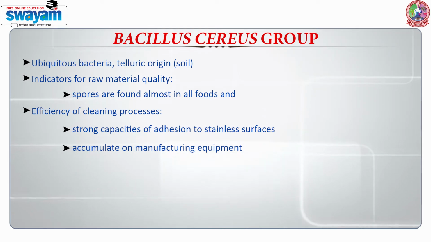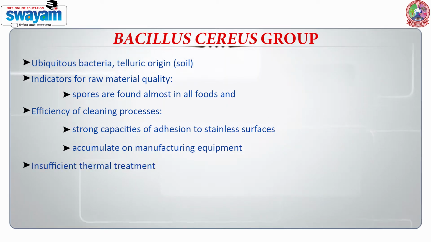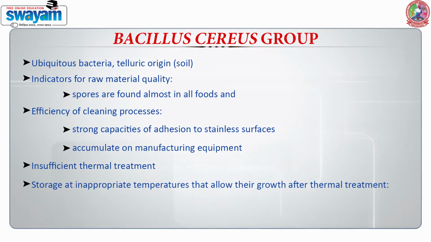They are also there when insufficient thermal treatment is given during a particular process. They are also found during storage at inappropriate temperatures that allow their growth, and after the thermal treatment. We can find Bacillus cereus group in rice, potatoes, pasta, milk powder, etc.